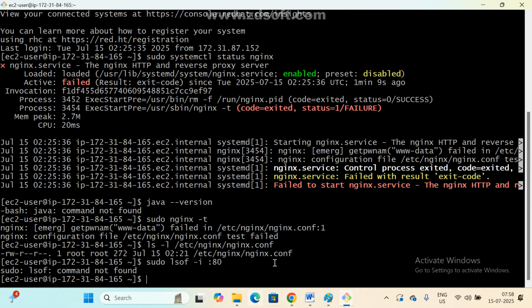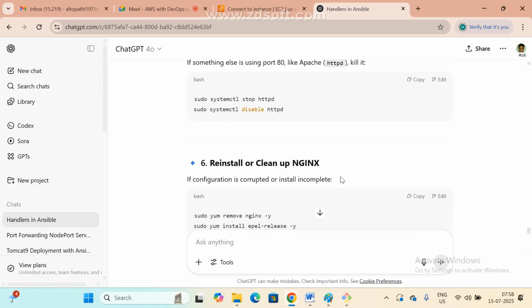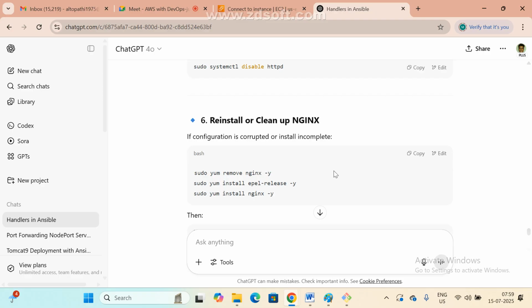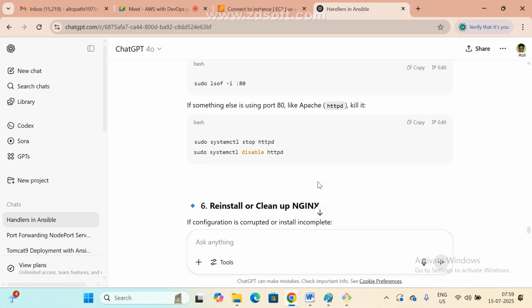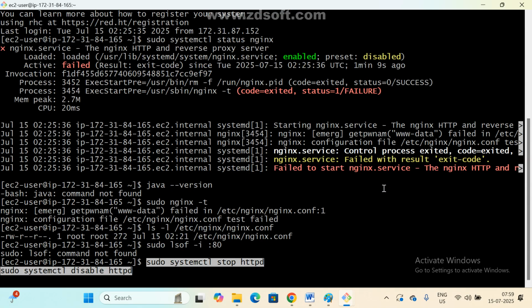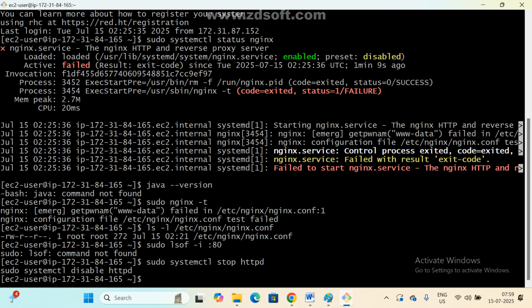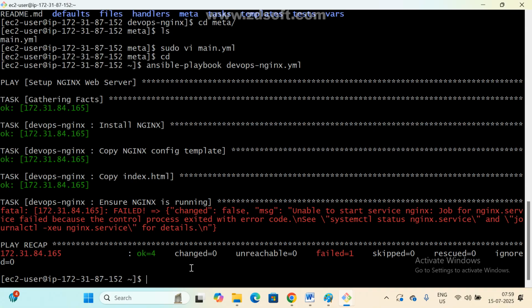Later, ls command. Okay, we need to install. Next, reinstall nginx? I don't want to, we already installed it, right? HTTP, don't disable. Just run this maybe. Okay, done. Now go to the server and try it again.